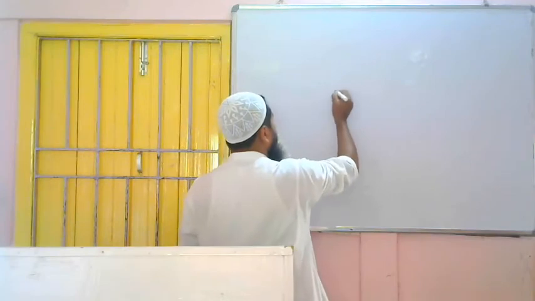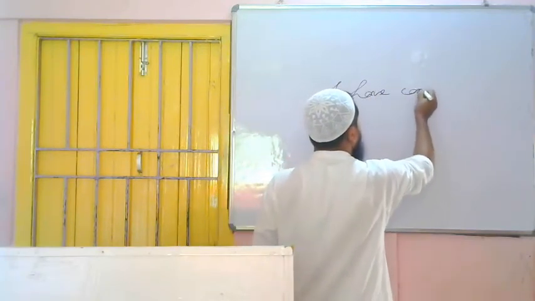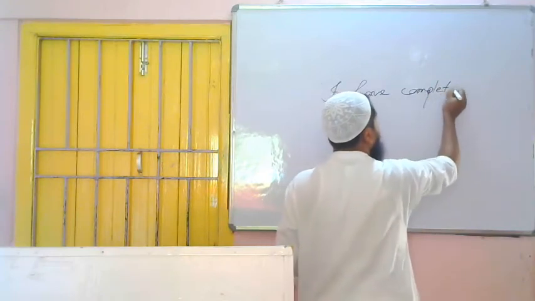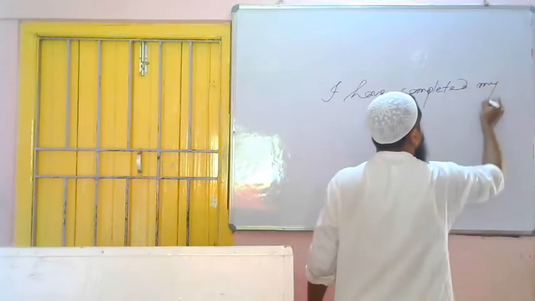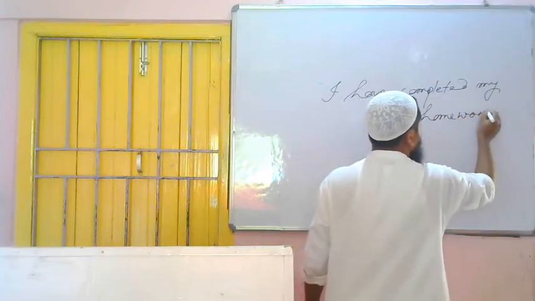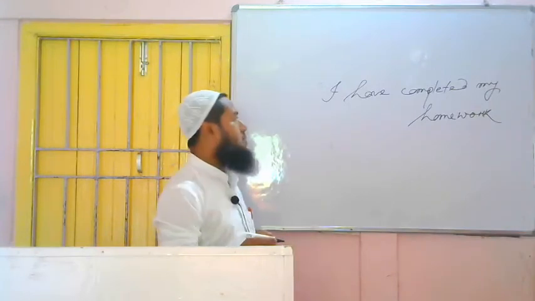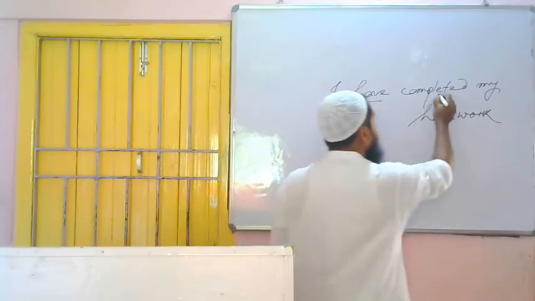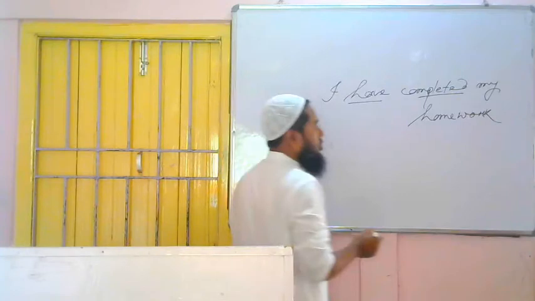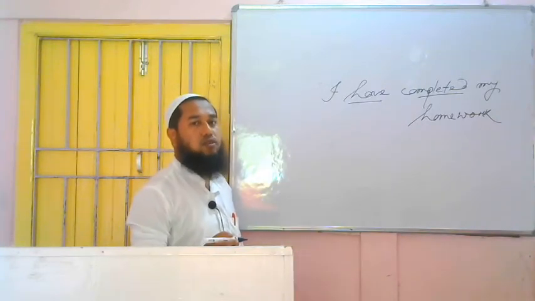See, I have completed my homework. This is a sentence of present perfect tense. How have we understood this is a sentence of present perfect tense? Because we got have and third form of the verb. So this is what? A sentence of present perfect tense. Now we have to change the voice. For that, what to do? We have to find out three things.